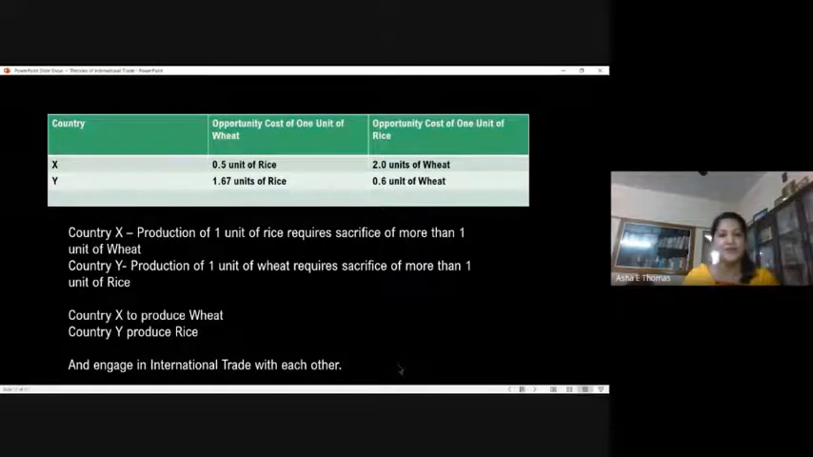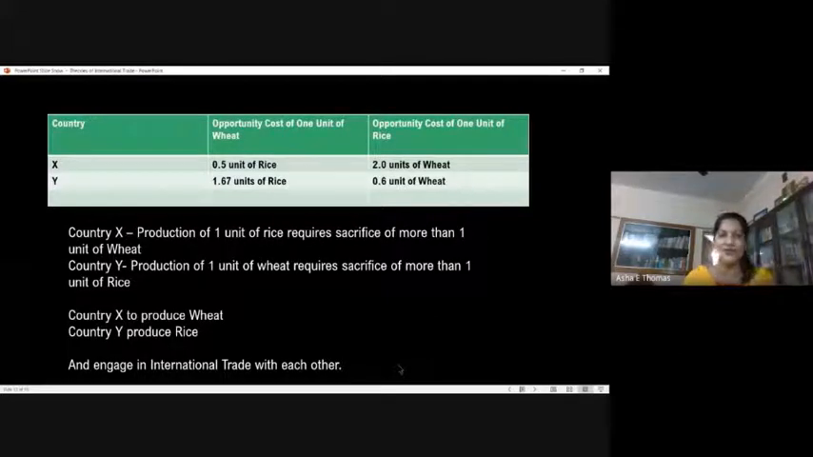As you can see, in the case of X, the opportunity cost of production of wheat is lesser, because it's just 0.5 unit of rice. Opportunity cost is, as you say, the cost of the next best alternative foregone. So in this case, if it is wheat, the next best alternative is rice. If it is rice, the next best alternative is wheat. That's why we look into the cost of sacrifice. We can see that the sacrifice is less than 1 unit of rice, whereas in the case of rice, it is more than 1 unit of wheat, 2 units of wheat for X.